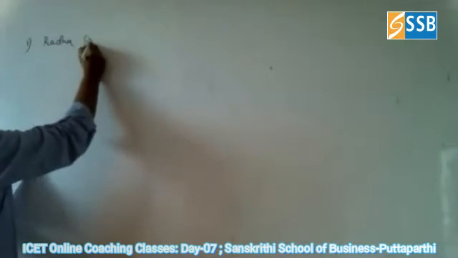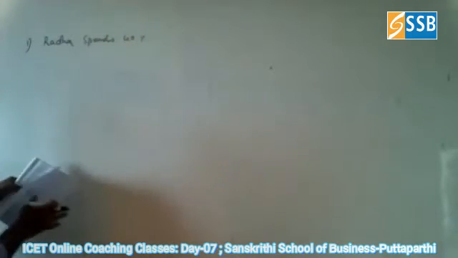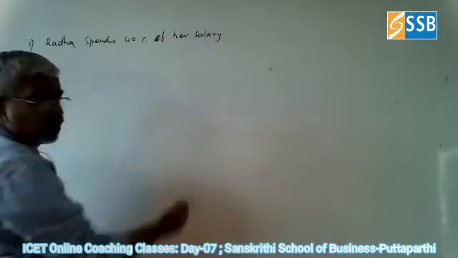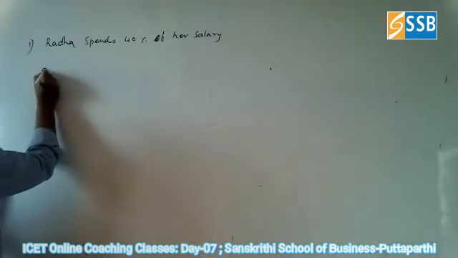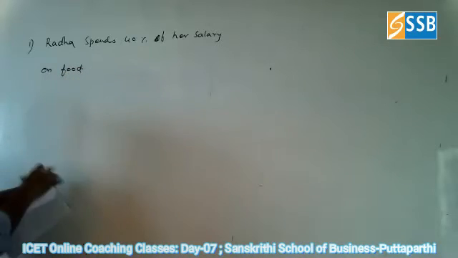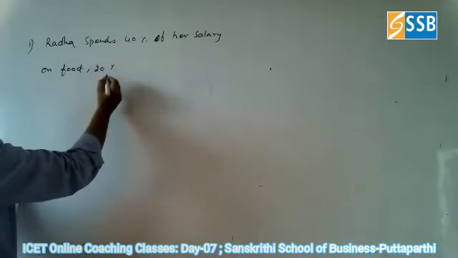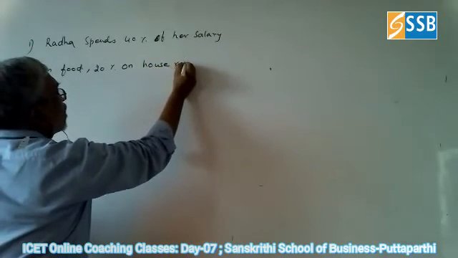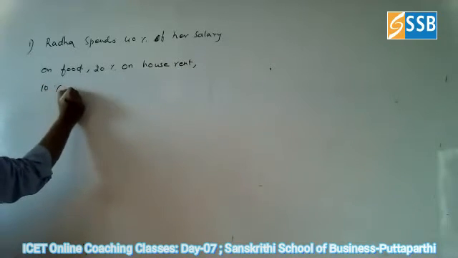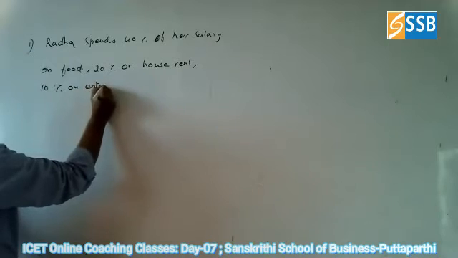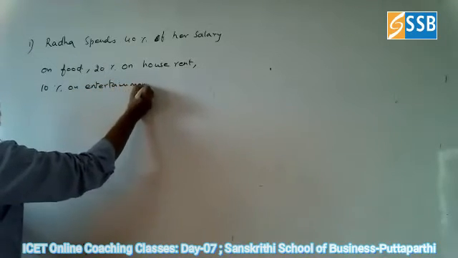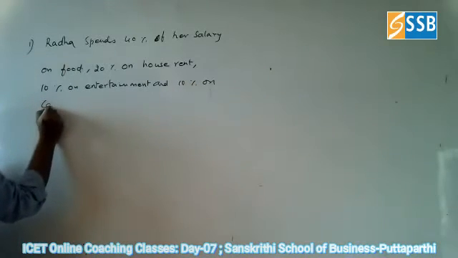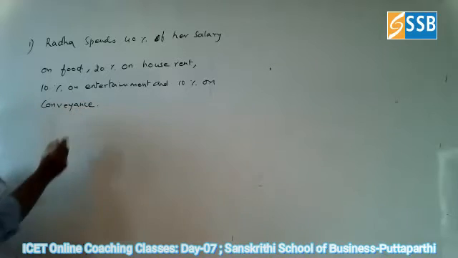Radha spends 40% of her salary on food, 20% on house rent, 10% on entertainment, and 10% on conveyance.